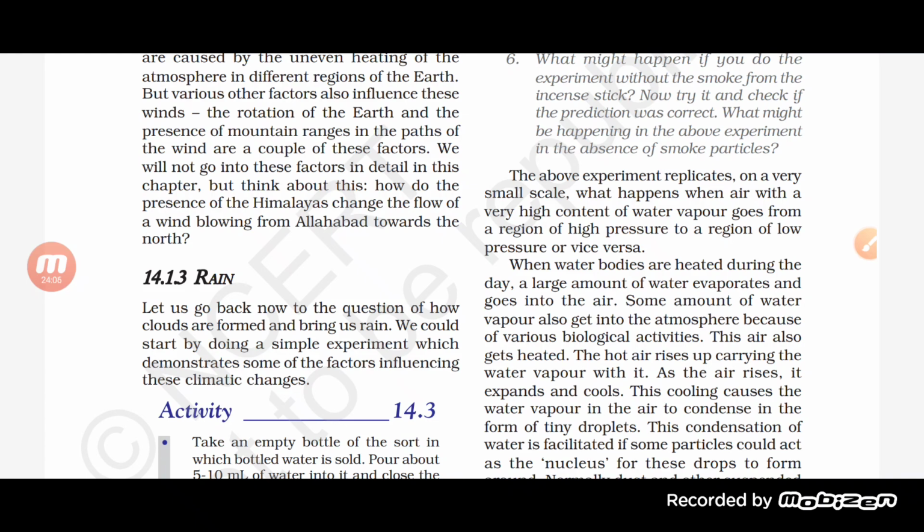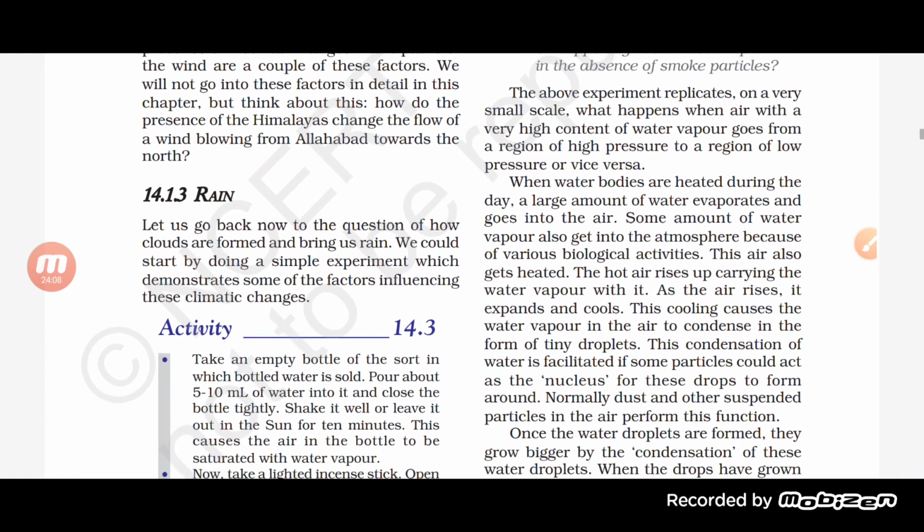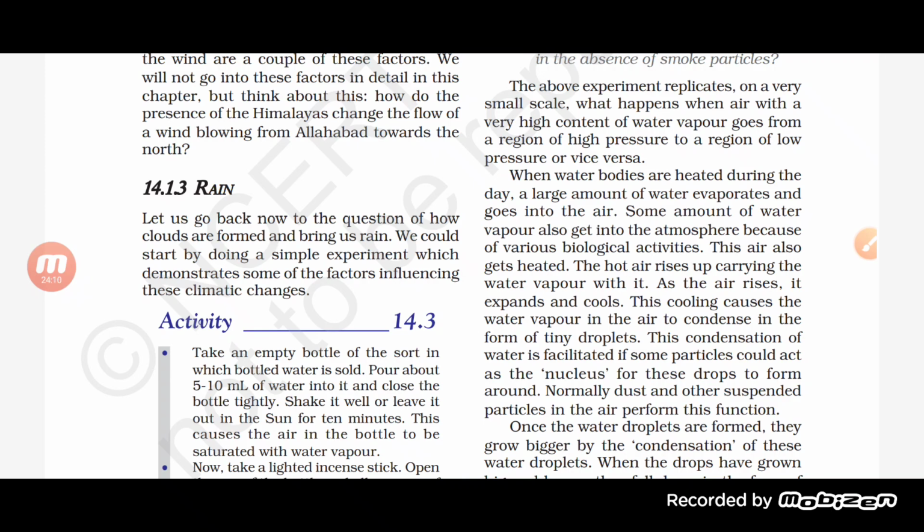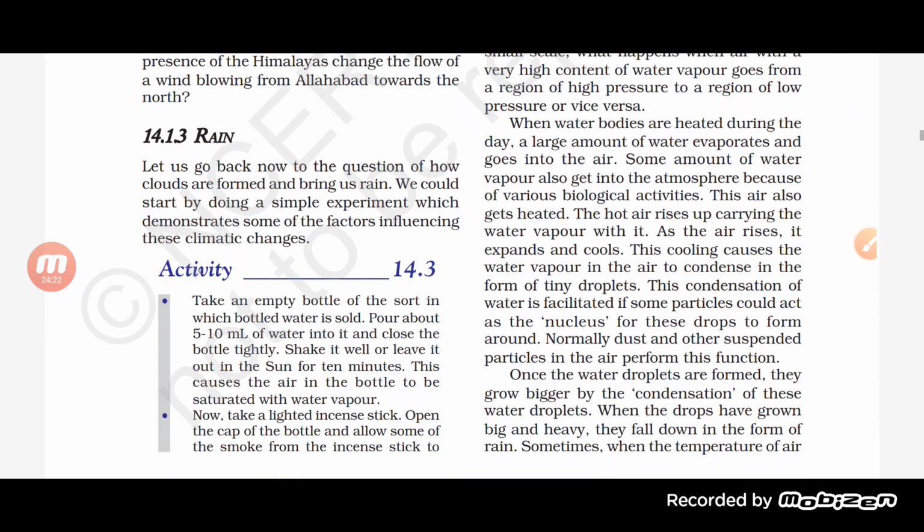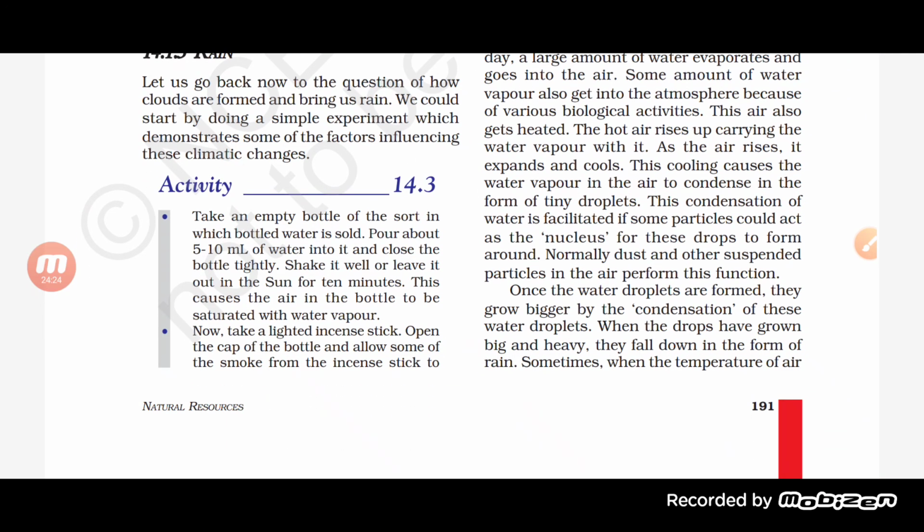This cooling causes the water vapor in the air to condense in the form of tiny droplets, and this condensation is facilitated if some particle can act as a nucleus for these drops to form around. Normally, dust and other suspended particles in the air perform this function, and once the water droplets are formed, they grow bigger by condensation. Thus will result in, see what happened here.